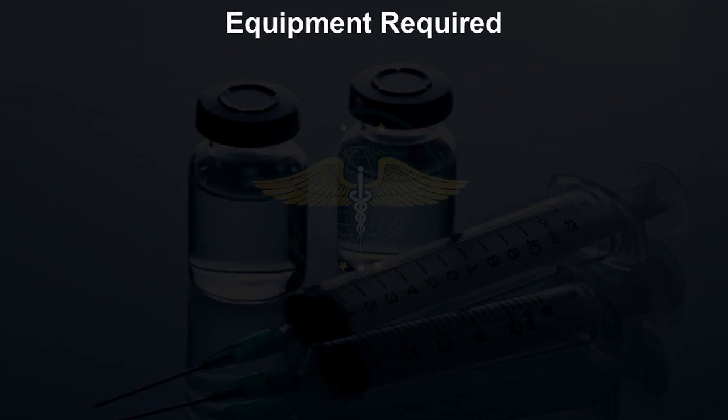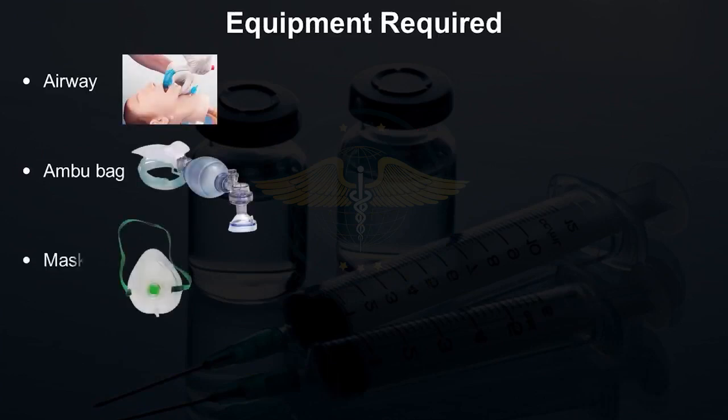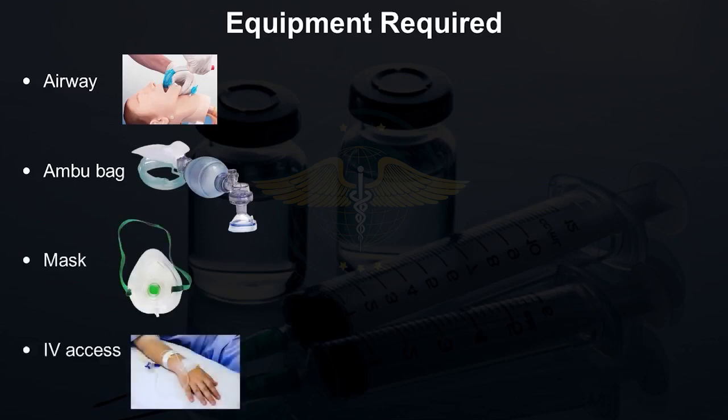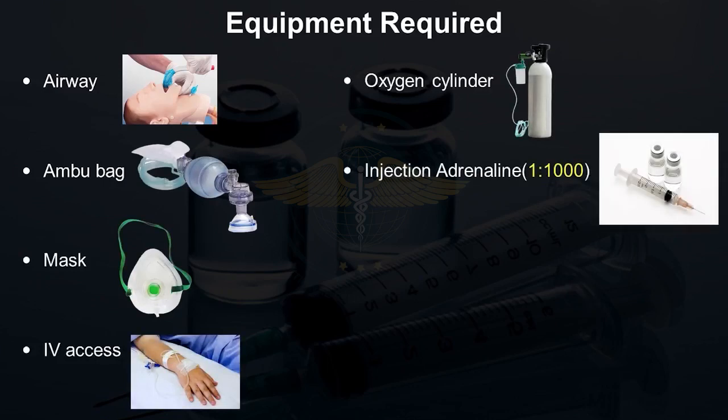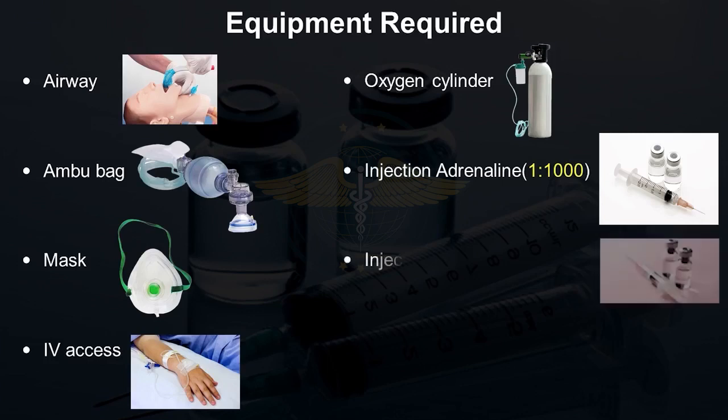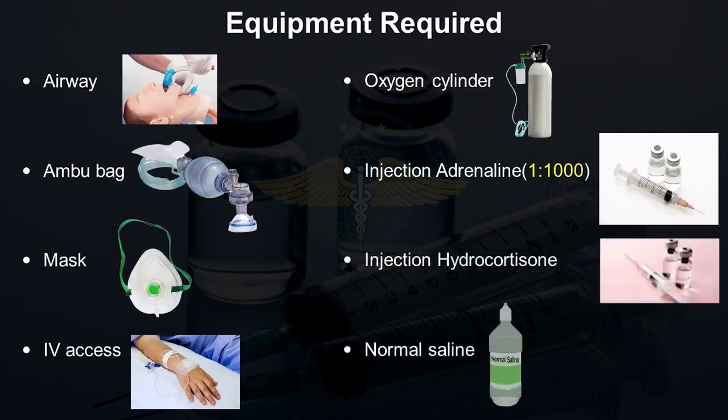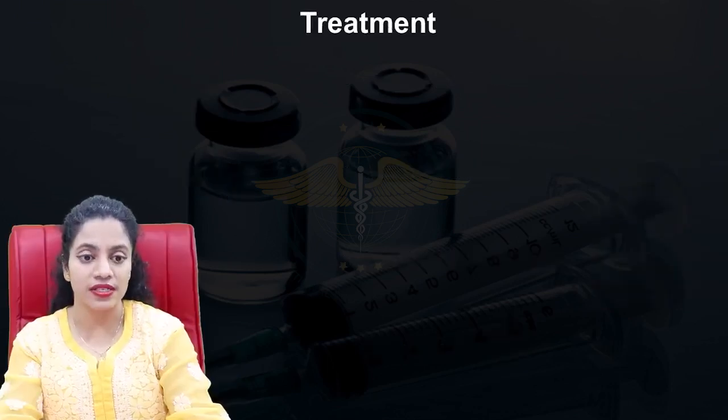Now let's go on to the equipment which is required in a clinic for an anaphylaxis reaction. You would require an airway, an Ambu bag, a mask, an IV access like a vein flow or a cannula or a scalp vein, an oxygen cylinder, injection adrenaline in the 1:1000 dilution, injection hydrocortisone and normal saline. It's very important to check the expiry dates of all your injectable medications regularly. Next, let's go on to the treatment.